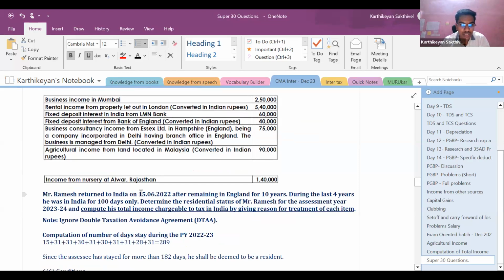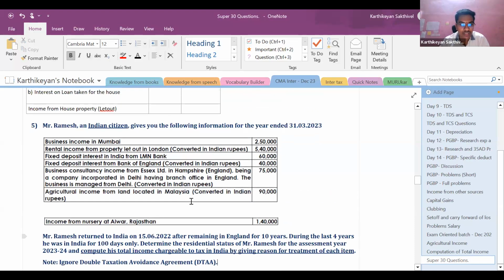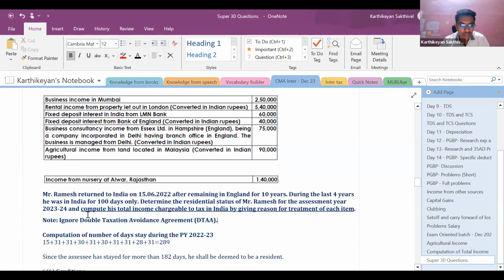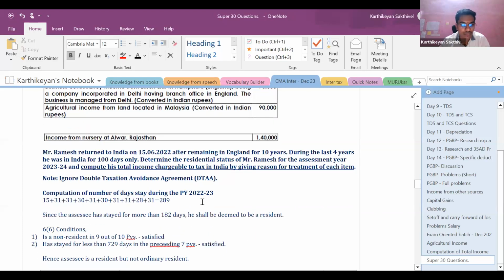Mr. Ramesh returned to India on 15/6/2022 after remaining in England for 10 years. During the last 4 assessment years, he was in India only for 100 days. Determine the residential status of Mr. Ramesh for the assessment year 23/24 and compute his total income chargeable to tax in India by giving reasons for the treatment of each item. Right?